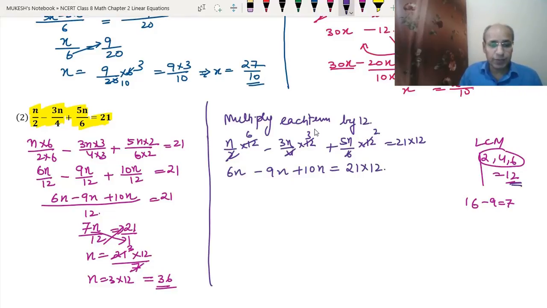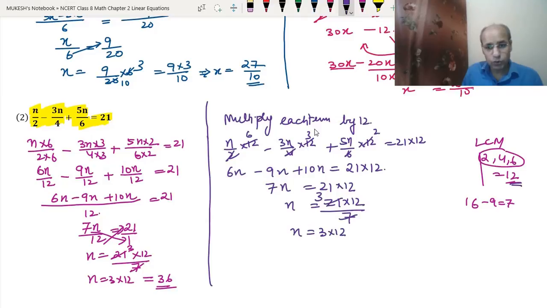Same way that we have done, 6n minus 9n plus 10n is equal to 7n. So we will get 7n equals 21 into 12. So we will take 7 to the other side, it will divide: 21 into 12 upon 7. 7 3 are 21, so we got n equals 3 into 12. So we got n equals 36, the answer that we have got.